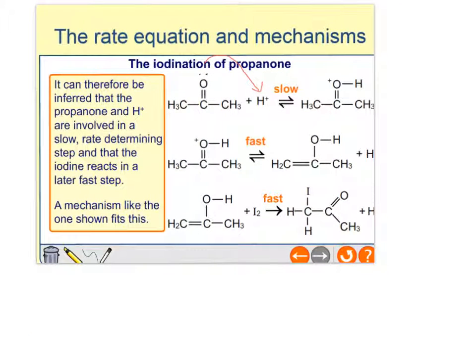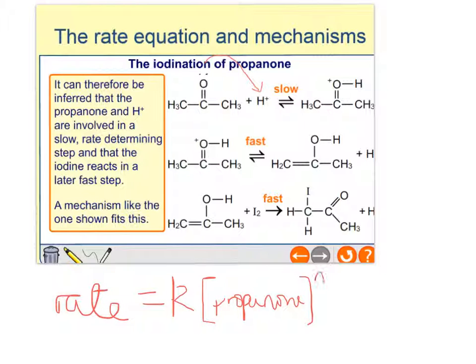Which means that for the rate equation, the rate is going to be equal to k, the rate constant, times your propanone. I'm just going to write that down because otherwise I'm making a mistake. Propanone to the m, and H+ to the n, and the iodine does not take part at all. So in a sense, when you are looking at reaction rate kinetics experiments, it can actually teach you something about the mechanism of the actual underlying reaction.